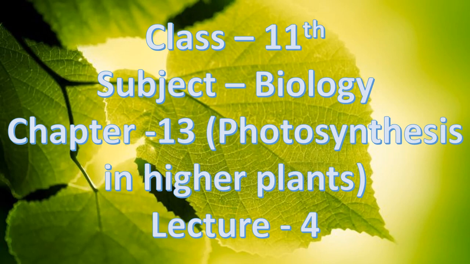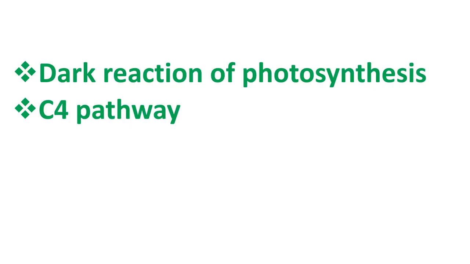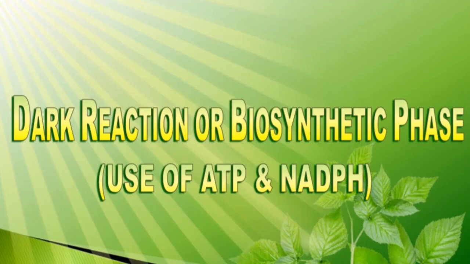Students, this is 11th class biology, chapter 13, photosynthesis in higher plants, and this is lecture number 4 of this chapter. Today we will discuss the dark reaction of photosynthesis and the C4 pathway. So let's start. Dark reaction is also called the biosynthetic phase because carbohydrates are formed in this phase. And in this phase, there is use of ATP and NADPH which are formed during the light reaction.